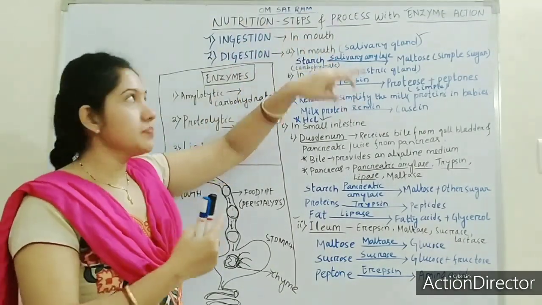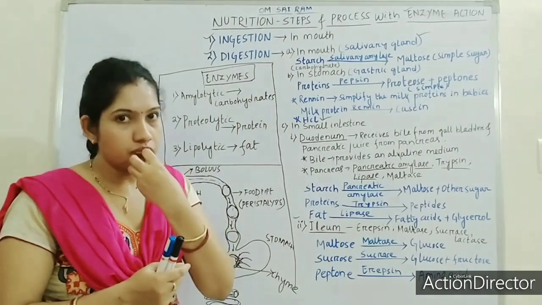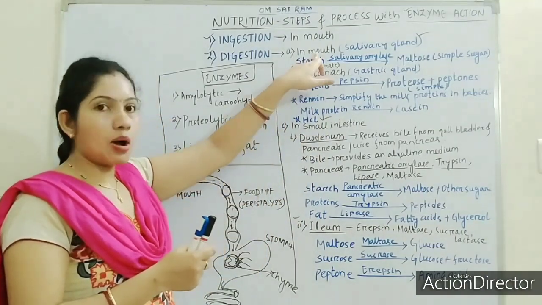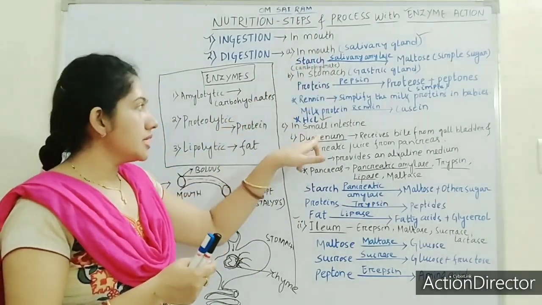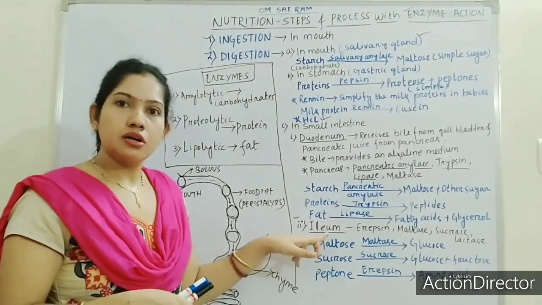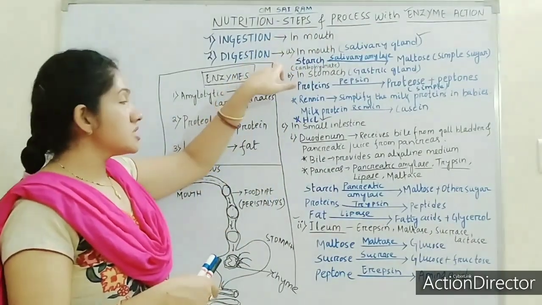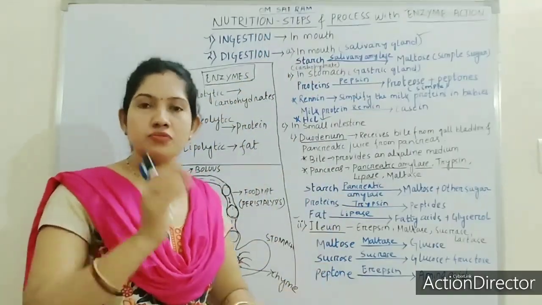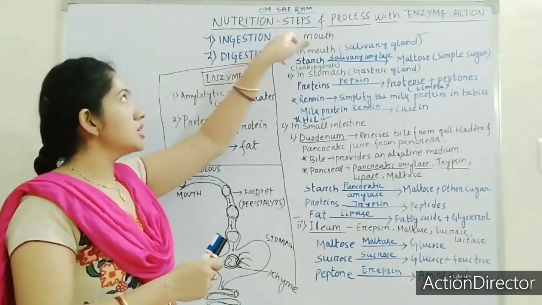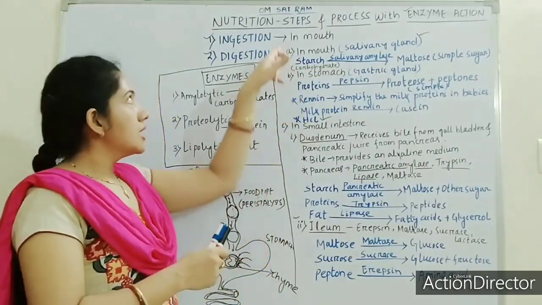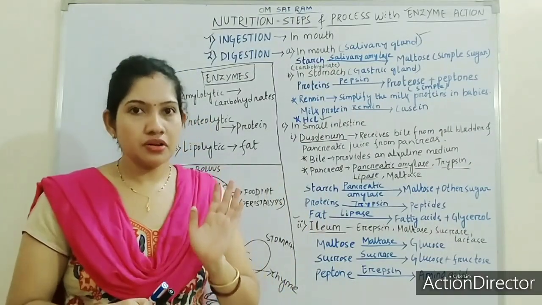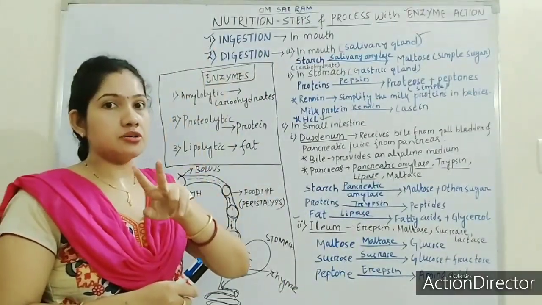Let us discuss the first step. The first step of nutrition is ingestion, taking of food. The second step is digestion, where digestion takes place in the mouth, then in the stomach, then in the small intestine, in the duodenum and ileum. Got it? So with this the steps are not completed. Some more steps are there which we will discuss in the next class. Just remember we are discussing nutrition step by step. Ingestion and digestion are over. Again, some more steps are there: assimilation and egestion.